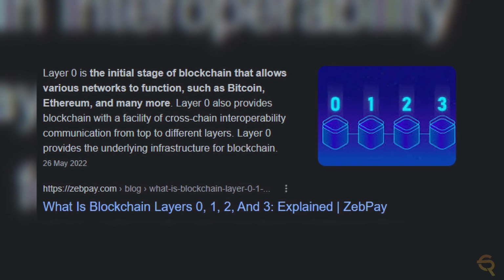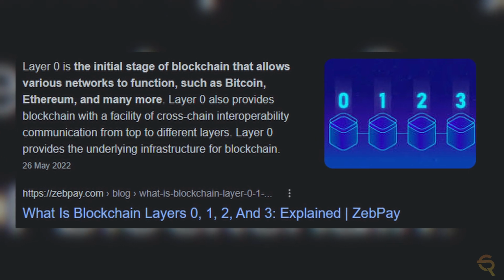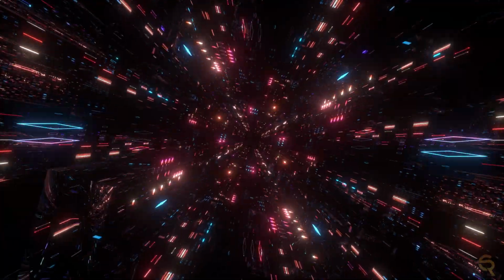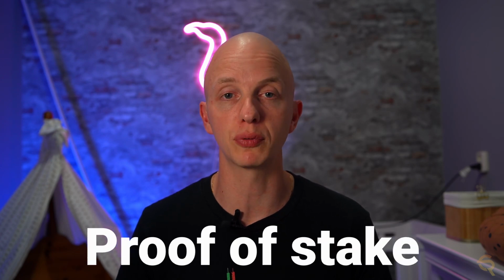And before we can get started on this amazing project, I'd like to take a minute to explain what a layer 0 and a proof of time consensus mechanism is. A layer 0 network is a foundation layer protocol that provides an underlying infrastructure for cross-chain interoperability. Unlike layer 1 chains that allow decentralized applications such as Aave and Uniswap to be built on top of them, layer 0 protocols allow for entire blockchain ecosystems to be built on top of them. In this regard, a layer 0 protocol can support numerous consensus protocols, including proof of work and proof of stake.